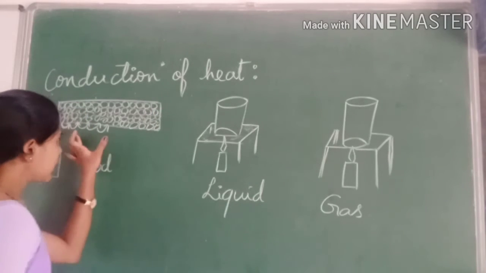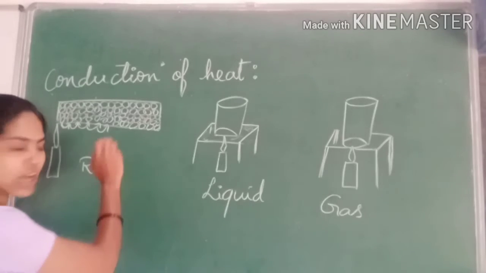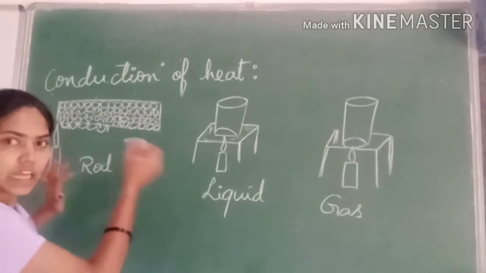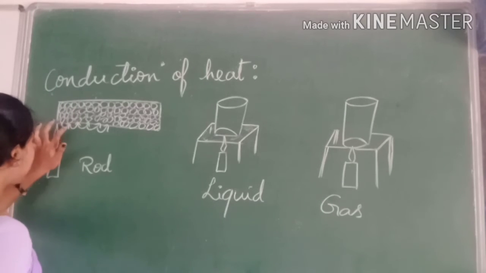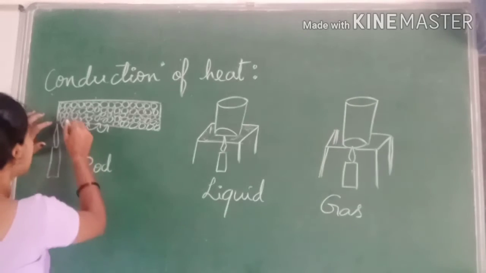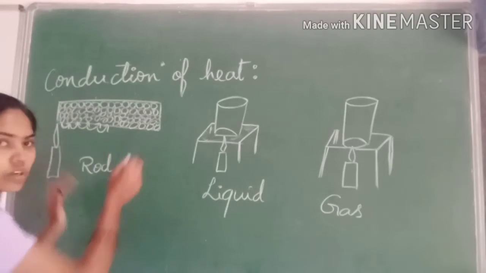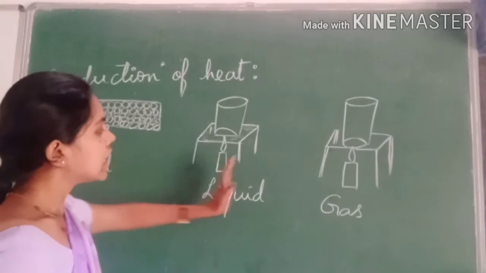When the molecules are very close to each other, the transfer takes place faster. The neighborhood molecules receive the heat energy faster because they are closely packed. So solids get heated very fast compared to liquid and gas.